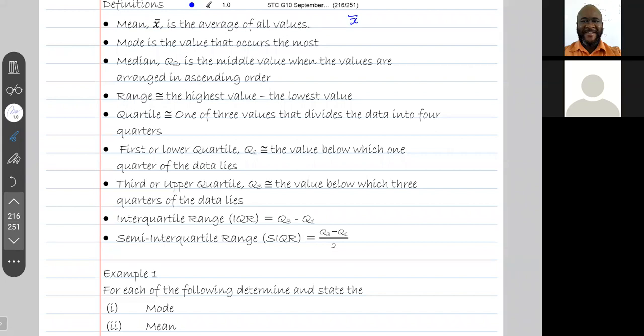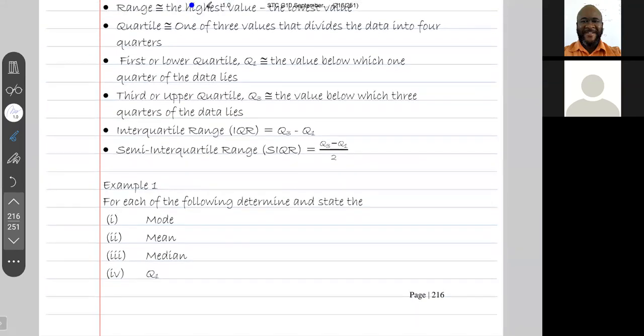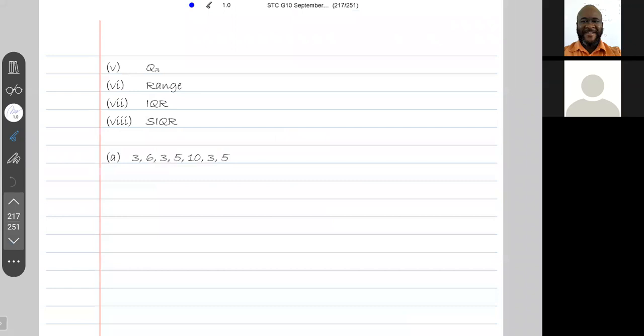So let's start by looking at example 1. I'm going to do part of it, then I want you to do the next part. Example 1 says for each of the following, we need to determine and state the mode, the mean, the median, Q1, Q3, the range, the IQR, and the SIQR. So let's start off with the mode. We're asked to determine the mode.